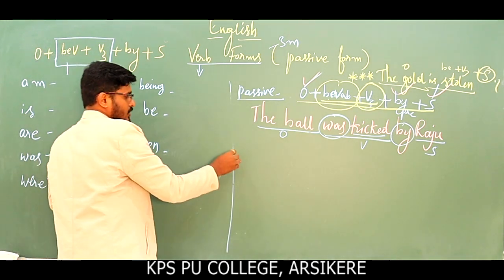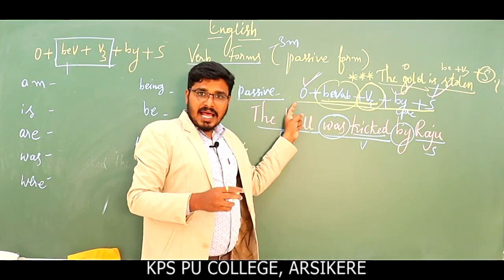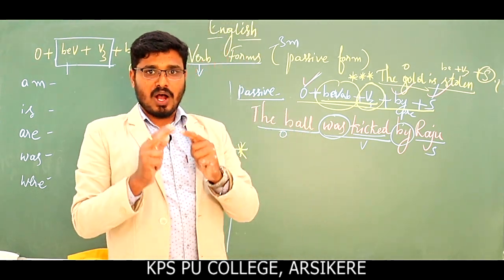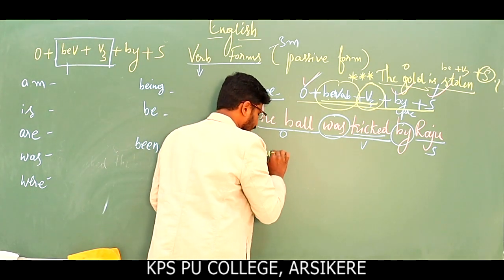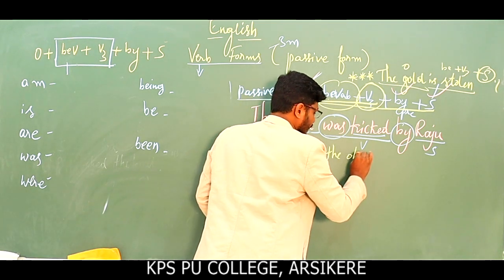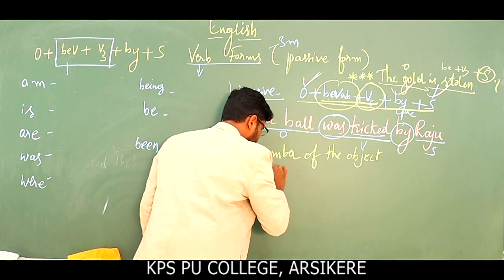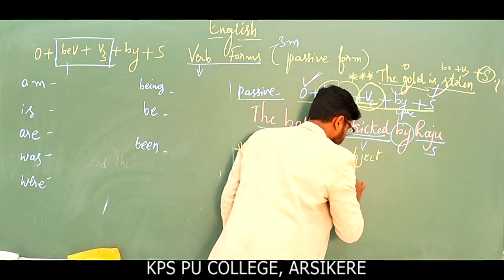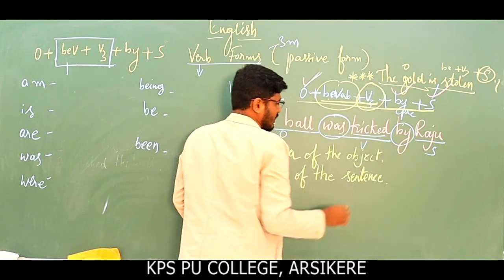Okay, and so please mark one more very important rule. To change active voice into passive voice, there are two important things you have to concentrate on. One is you have to identify the number of the object, and another important point is the tense of the sentence, which is given in your question paper or in your test paper.